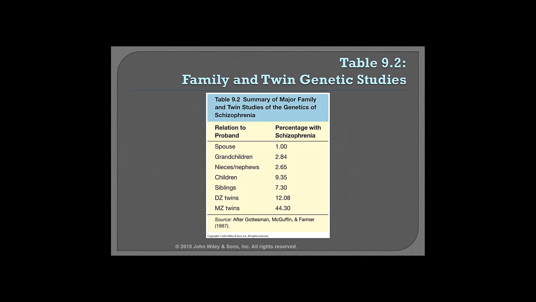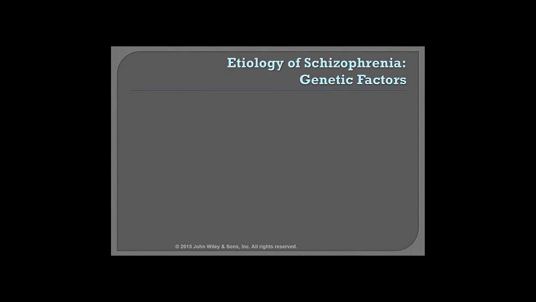Slide 16. So if we know that it has to be more than one gene, or maybe even multiple genes are involved, what we do is we conduct association studies. And association studies try to look at how often a specific gene is connected to a particular trait. We do know that DTNBP1, that gene seems to be associated with schizophrenia. DTNBP1 is connected to dopamine, and this neurotransmitter seems to have a strong relationship to schizophrenia, and we're going to talk about that relationship in more detail a little bit later.